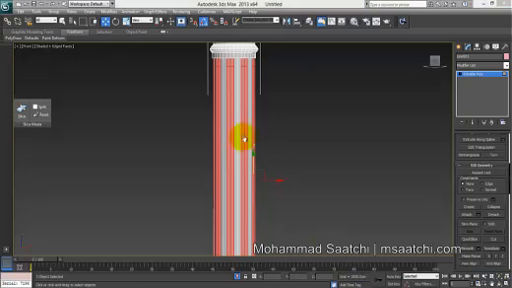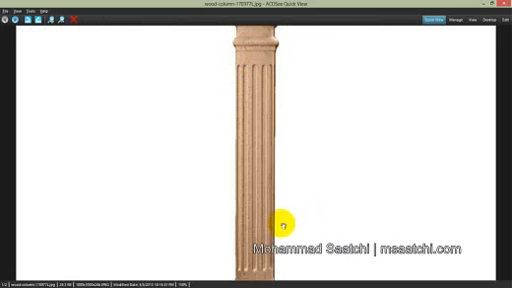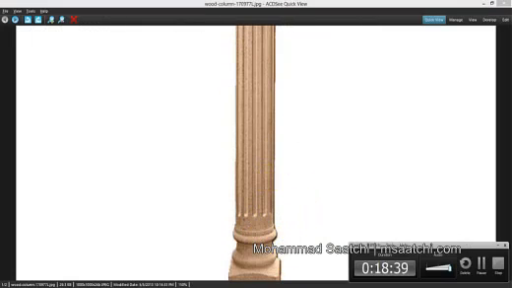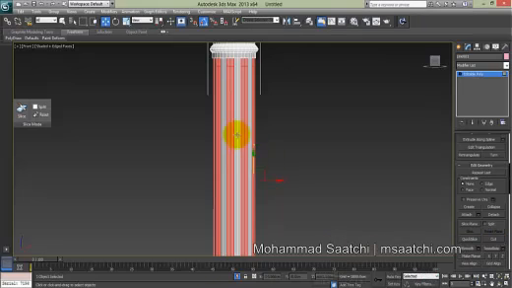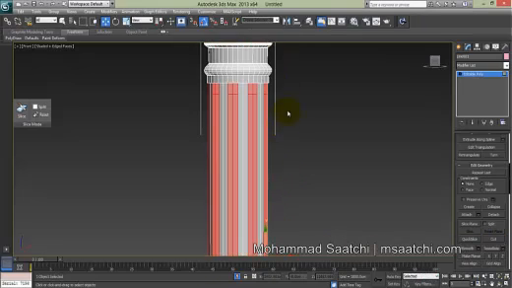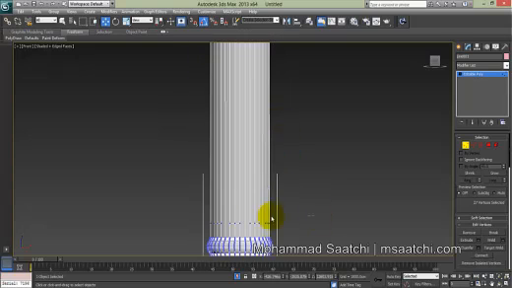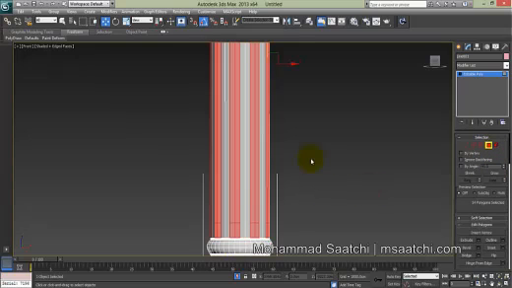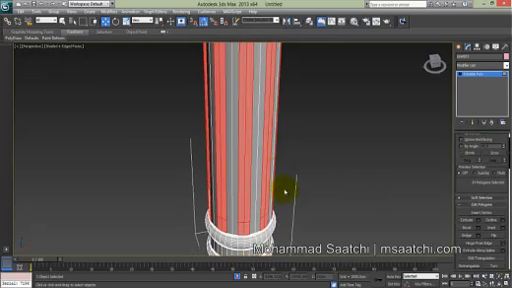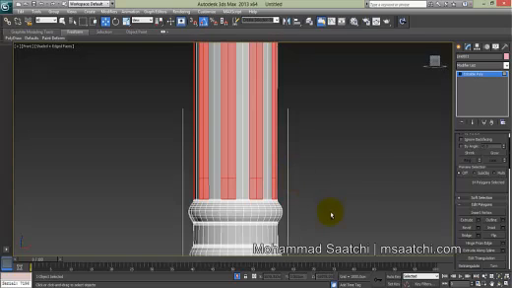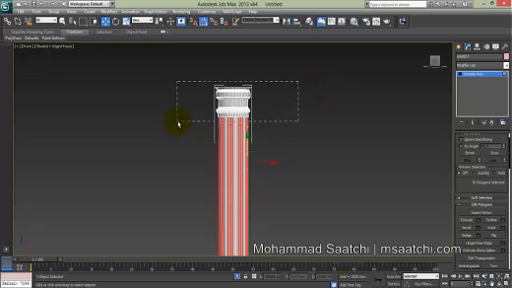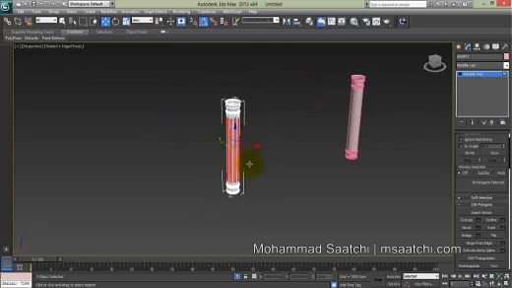Okay, because we have a space from upper and down of the work. So it's bottom and it's upper. Okay. Now go back to poly mode and unselect this part. I hold Alt key and then deselect this part.